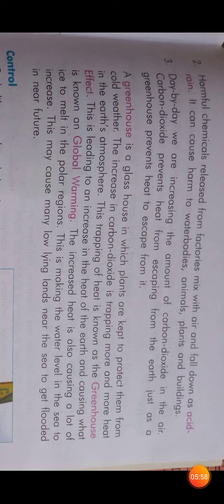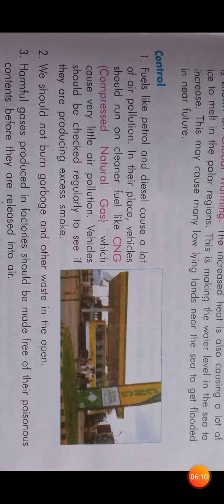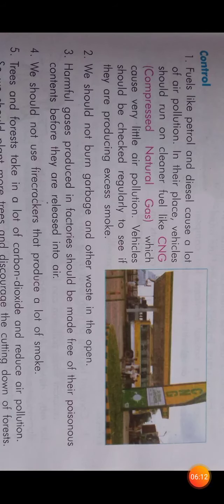And when we release carbon dioxide in the air, it raises the temperature of the earth, which can cause global warming that is harmful for the living beings and the environment. And now we'll go to the control measures.